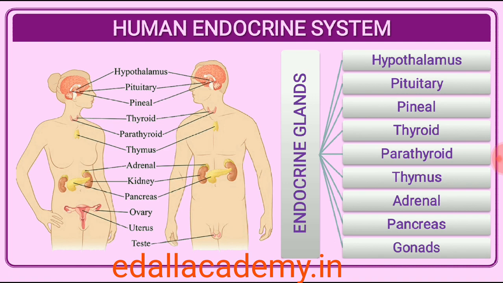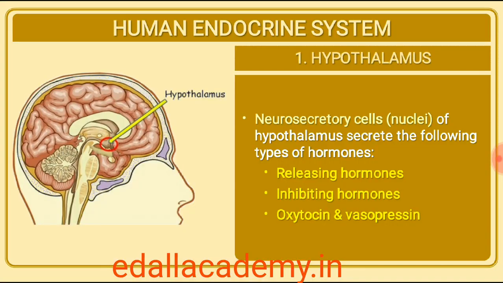In addition to these, some other organs, for example, gastrointestinal tract, liver, kidney, heart also produce hormones. A brief account of the structure and functions of all major endocrine glands and hypothalamus of the human body is given in the following sections.